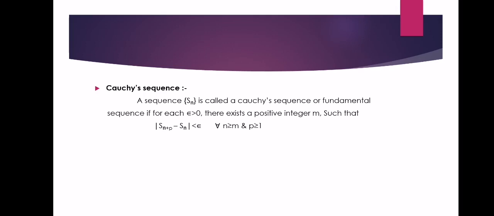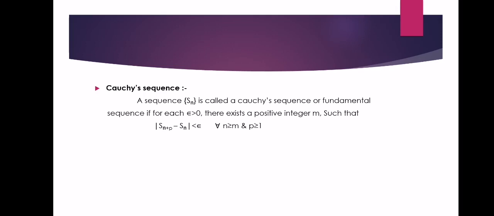A sequence Sn is called a Cauchy sequence or fundamental sequence if for each epsilon greater than 0 there exists a positive integer m such that mod of Sn plus p minus Sn is less than epsilon for all n greater than or equal to m and p greater than or equal to 1. The Cauchy sequence is also called a fundamental sequence.